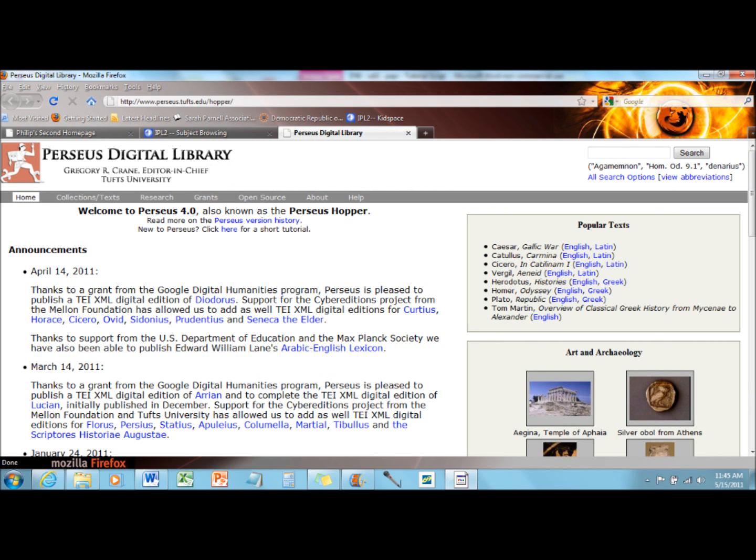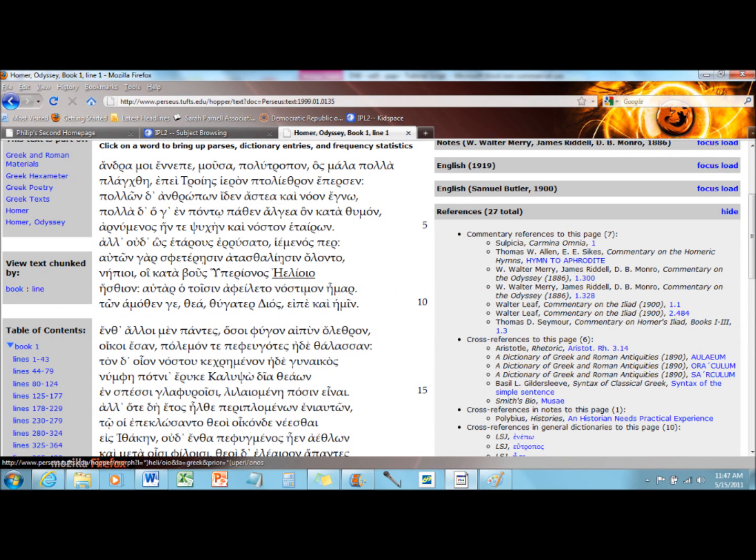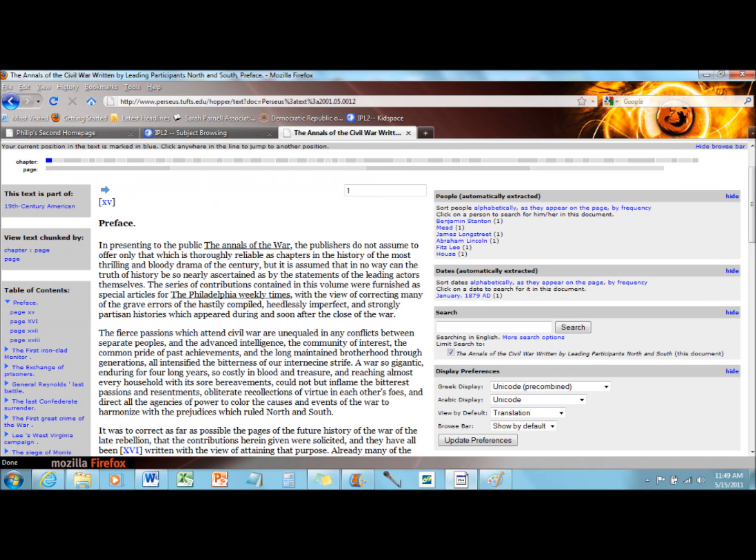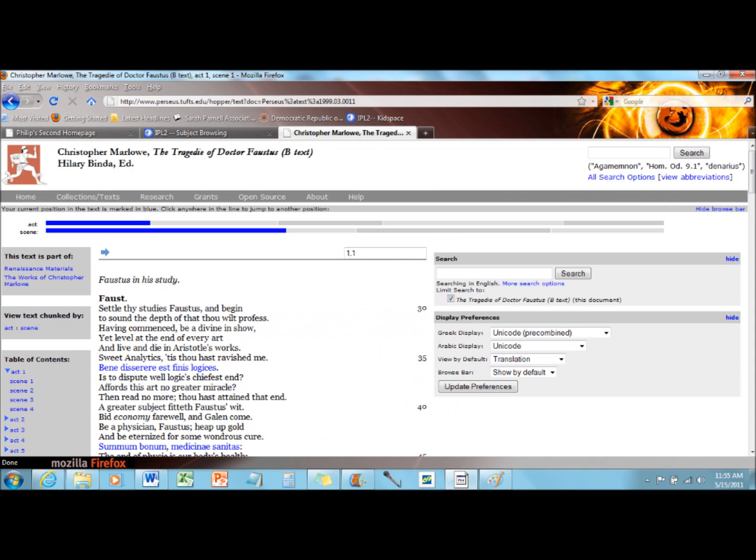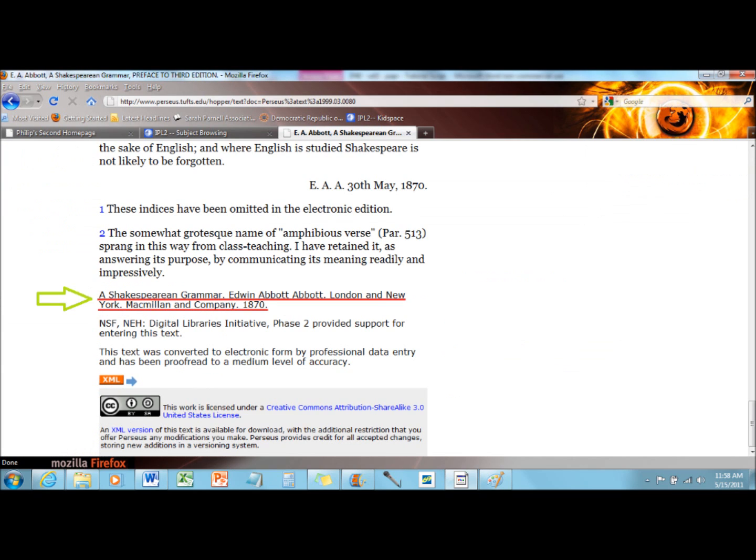Perseus is a digital library dedicated to ancient literature and historical texts. It includes Homeric verse in the original Greek, actual accounts of experiences during the American Civil War, full texts of plays by authors such as Shakespeare and Marlowe, and much more. Most importantly, every entry on this website is documented. You can see a citation for the original print document and usually the name of the person who digitized it.